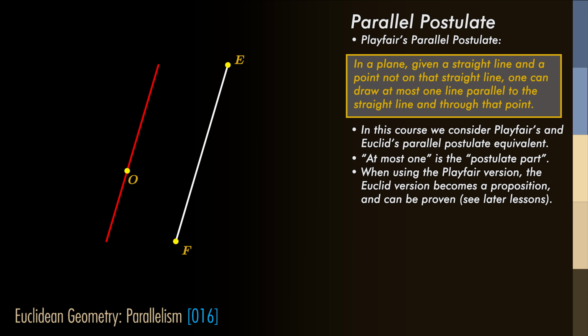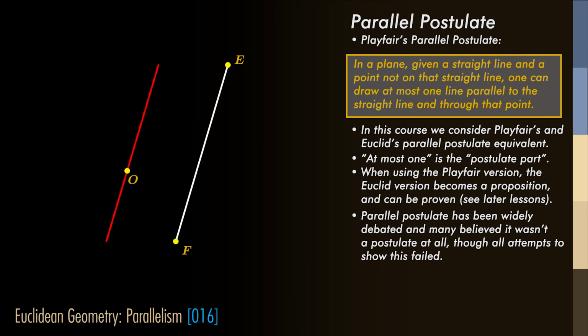The parallel postulate has a whole history behind it. While the four other ones are fairly obvious, after a while people started to notice that the parallel postulate isn't. First of all, this postulate is much more complex than the other four. The other four are mostly statements about basic elements and the assumption that they can be constructed. Many mathematicians thought even that it wasn't a postulate at all, that it could be proven using the other propositions. All attempts to prove it, however, failed or used assumptions that in themselves were also postulates.